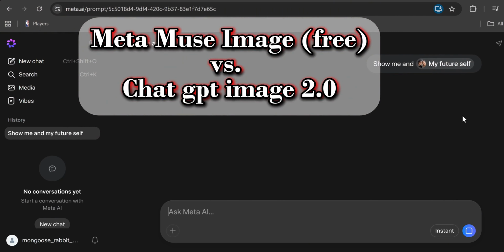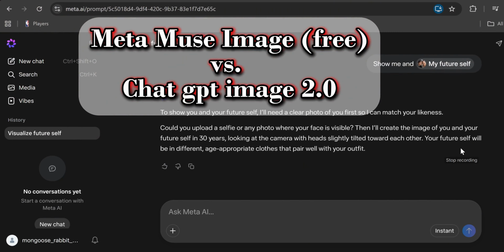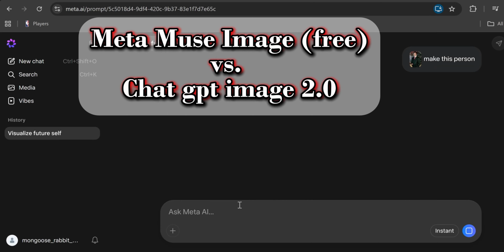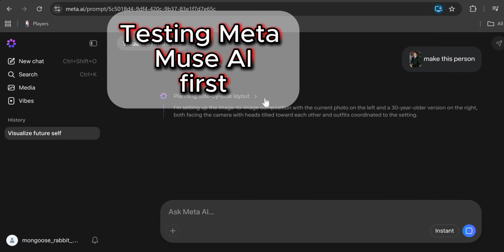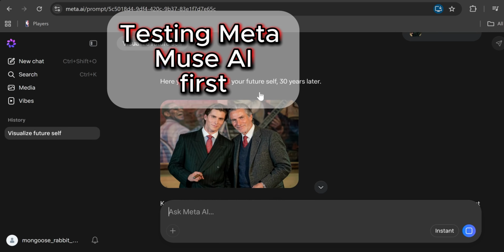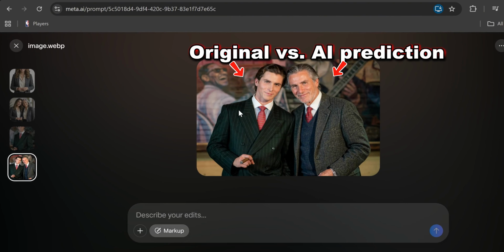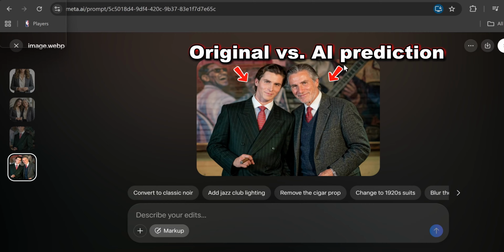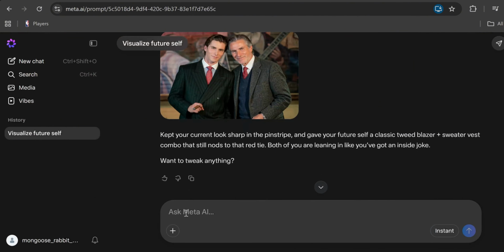Here is the template: show me and my future self, showing an image of a character and how he is aging 30 years after it. Here is the result. Christian Bale 30 years ago with his current supposed version that AI predicted.